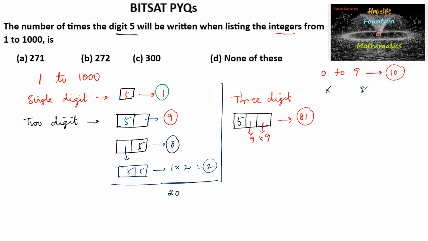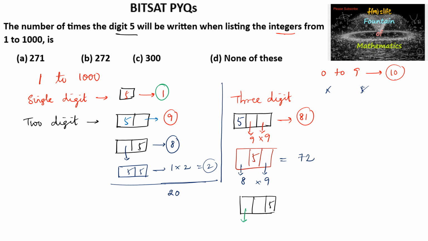Similarly, when 5 is taken in the tens place, the hundreds place cannot be 0 or 5, so 8 possible ways, and the ones place can be any digit other than 5, so 9 possibilities. So 9 into 8, 72 times you will get this number. And when it comes to a 3-digit number with the units place fixed as 5, the hundreds place cannot be 0 or 5, so 8 possibilities.